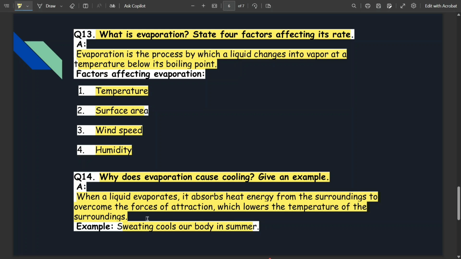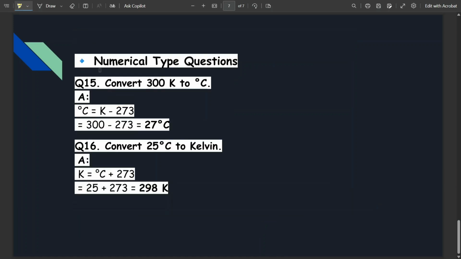So when our sweat is evaporating, it absorbs heat energy from the surroundings to overcome the force of attraction, which lowers the temperature, मतलब surroundings से फिर कम हो जाता है, then we feel cooling, मतलब हमें cooling feel होती है.